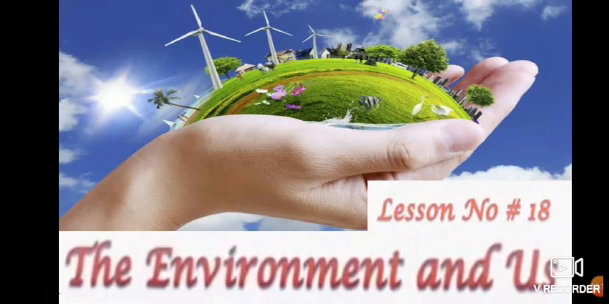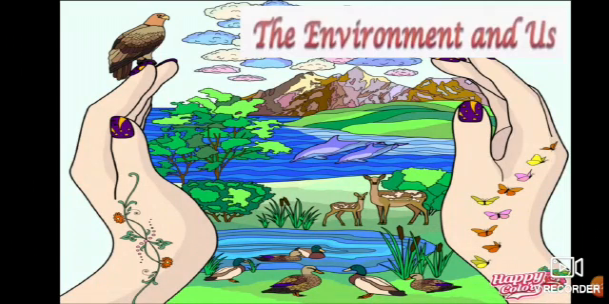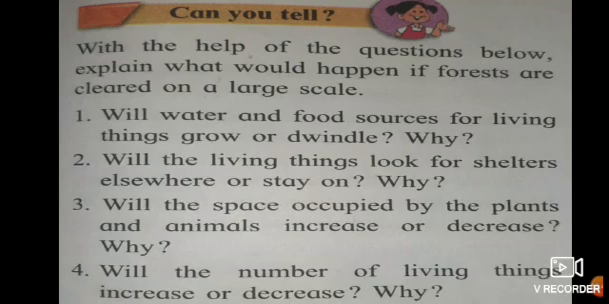Today we are going to study the last lesson for this first term, the environment and us. It's lesson number 18. What do you mean by environment? Environment means nature, our surroundings, and us. Us means we human beings. So, we are supposed to look after our nature, after our environment, and we are going to study how to keep our environment clean. So, let's continue with the lesson. We'll start with the lesson.